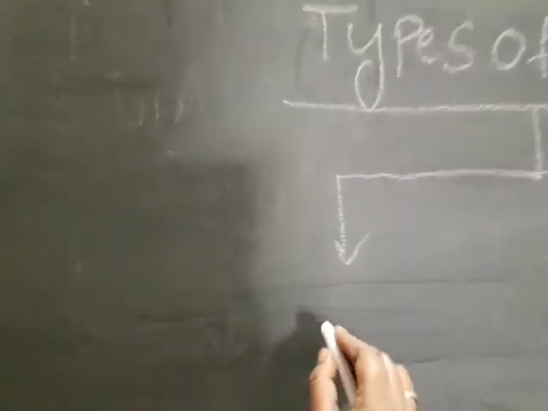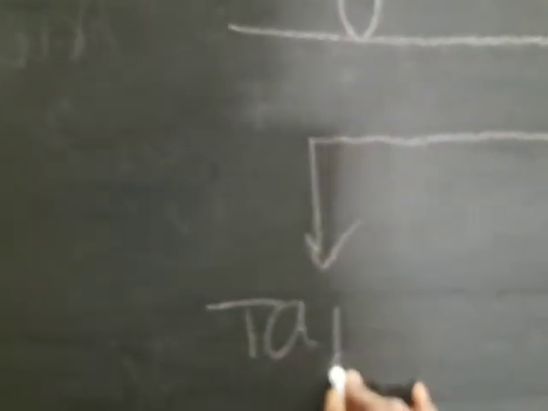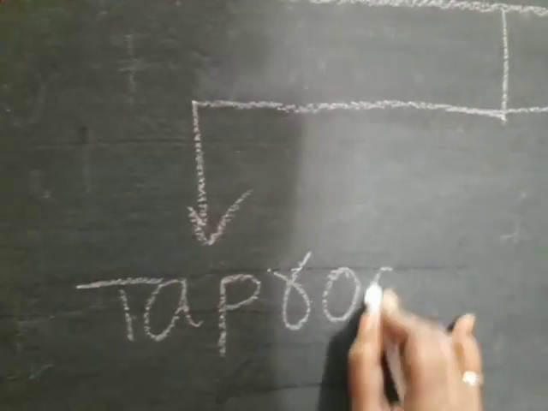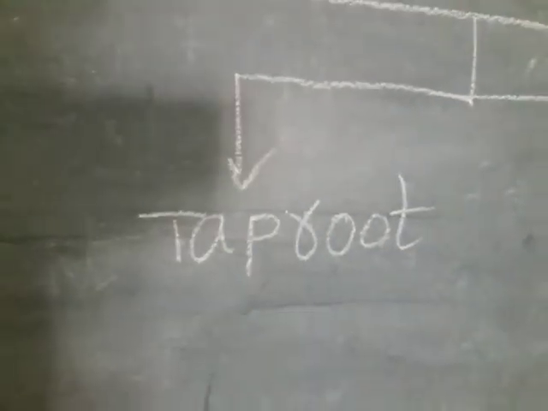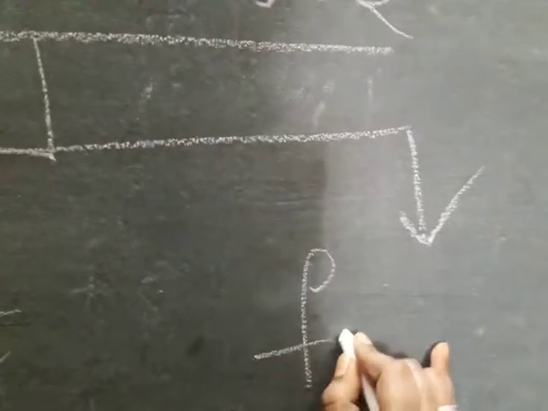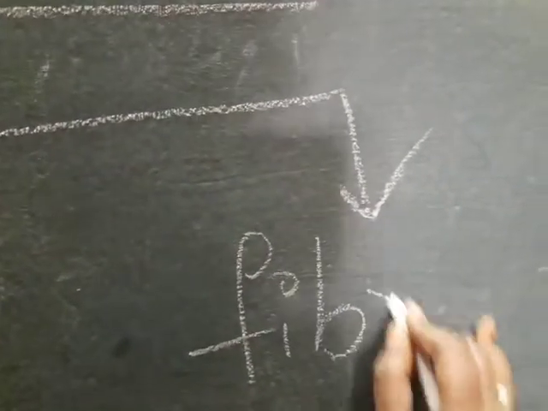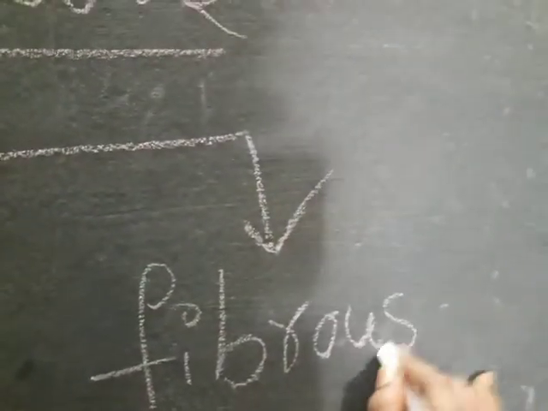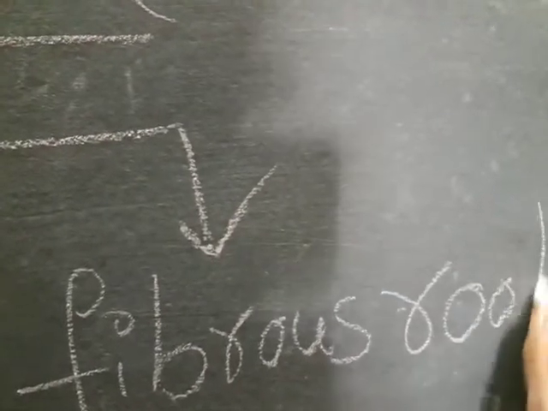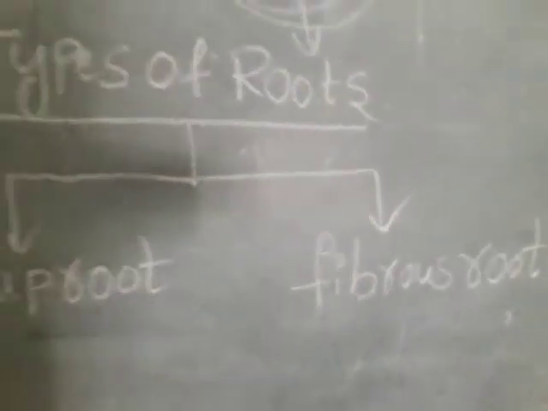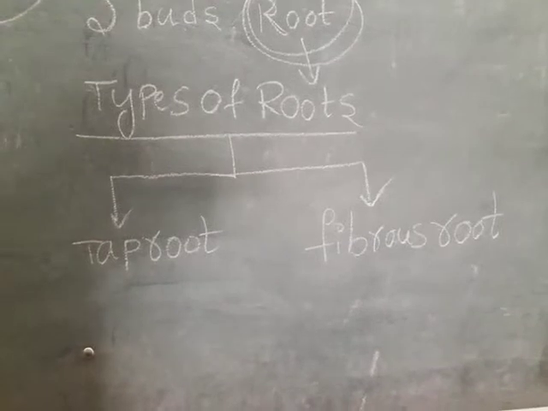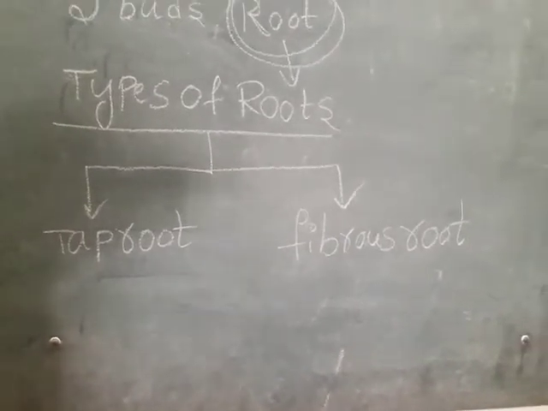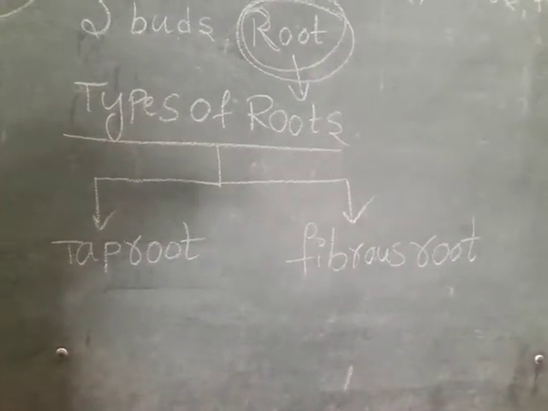First one, tap root. Second one, fibrous root. These are the types of roots: tap root and fibrous root.